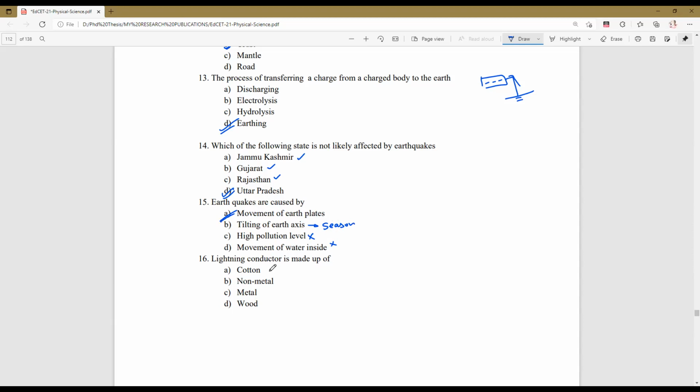Next, a lightning conductor is made up of cotton, non-metal, metal, or wood. I said that a lightning conductor is made up of metal.